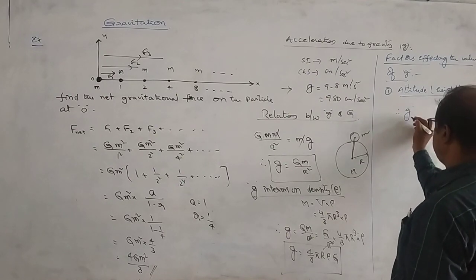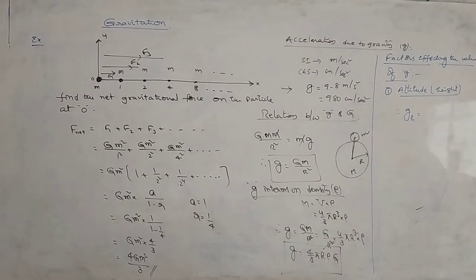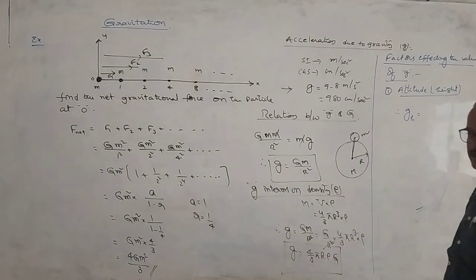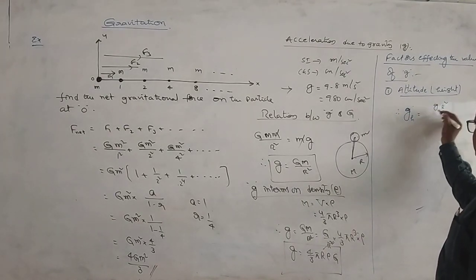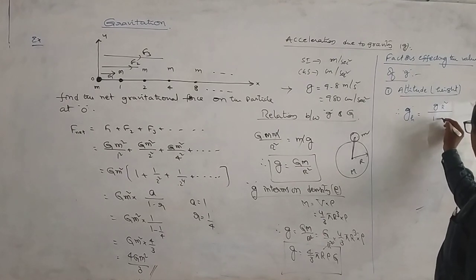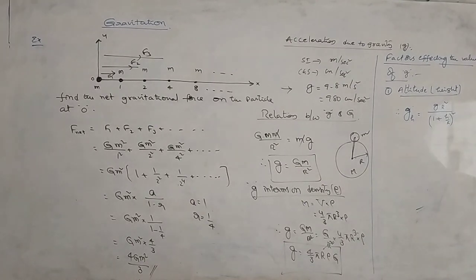Variation of G with height h is given by, acceleration due to gravity at height h, which is given by Gh is equal to G into R square by (1 plus h by r) whole square. This is the exact formula for the variation of G with height. And if height value increase చేయకపోతే automatically G value ఏమవుతుంది? తగ్గుతుంది. So from this formula we conclude that acceleration due to gravity decreases with height.